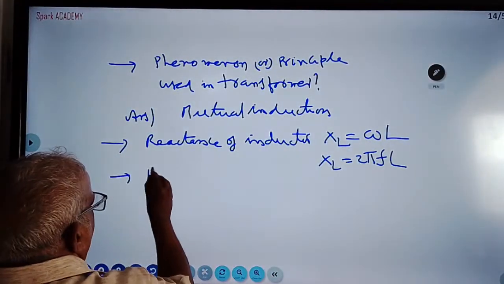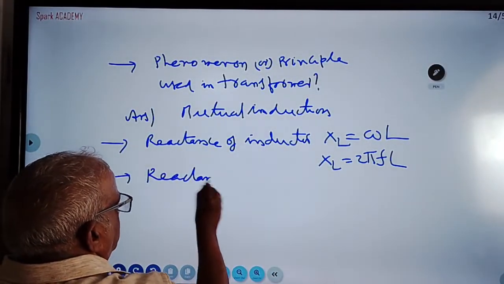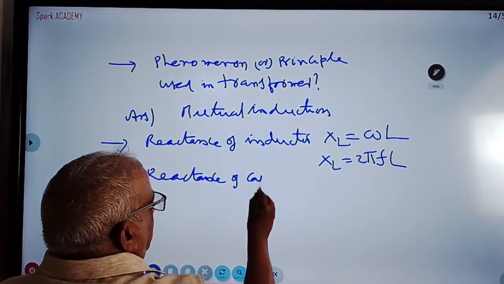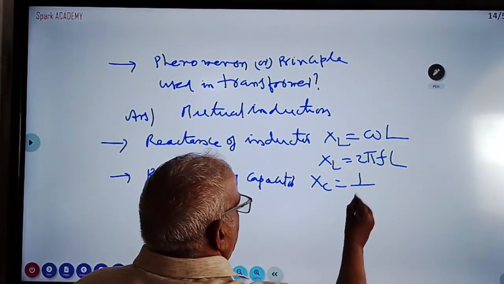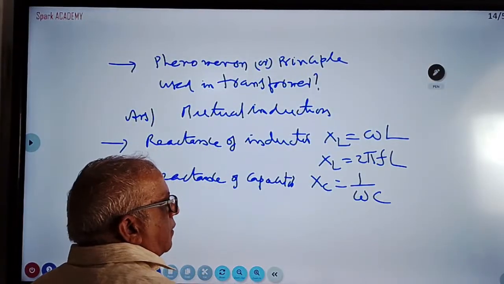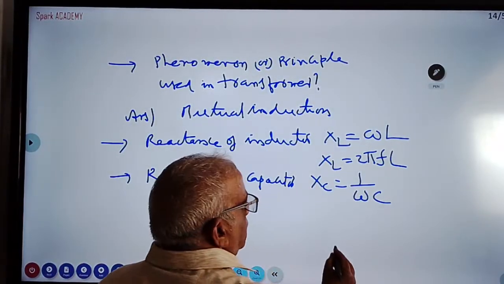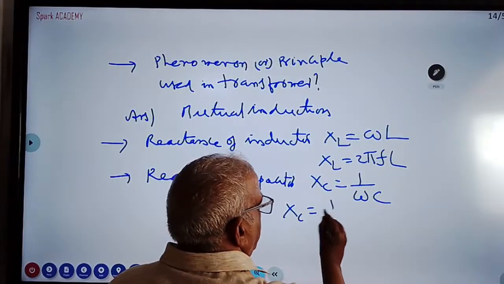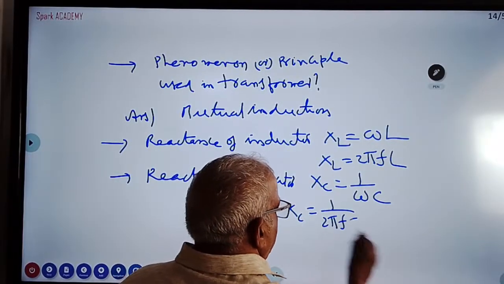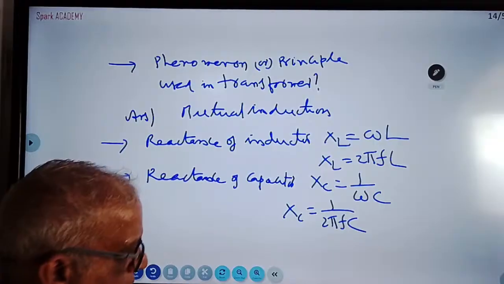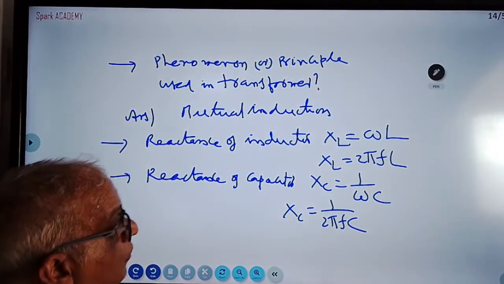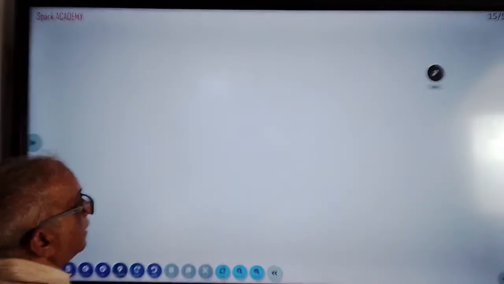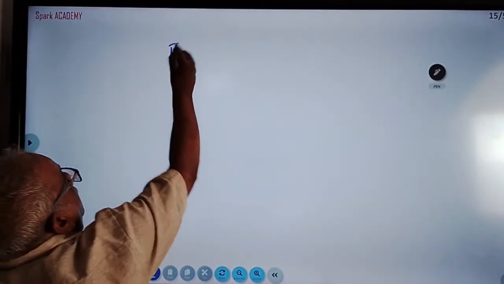Reactance of capacitor. What is the reactance of a capacitor? Xc is nothing but 1 by omega C. Omega means 2 pi f, so Xc is 1 by 2 pi f C. So these are the alternating current questions. Then I am telling about electromagnetic waves.